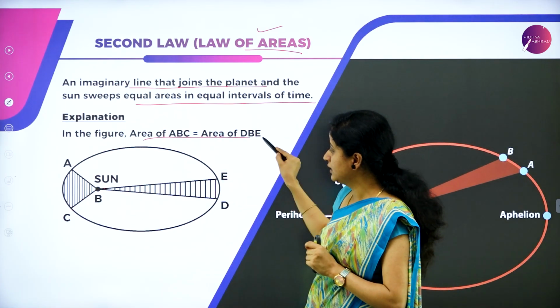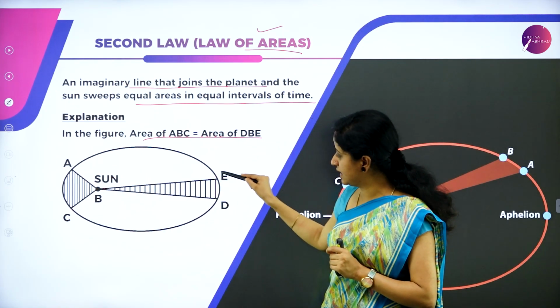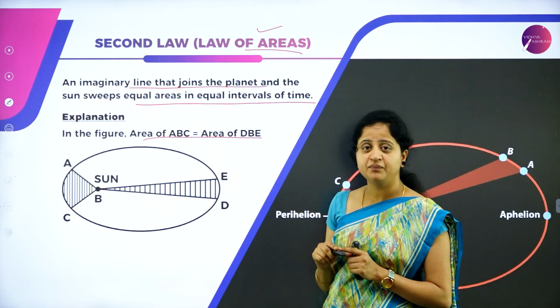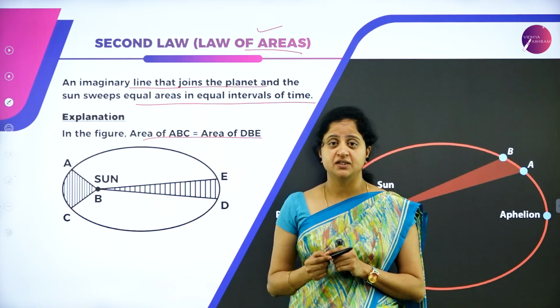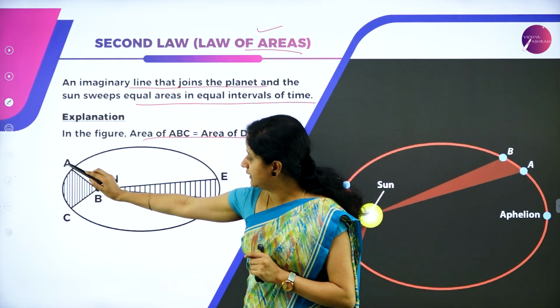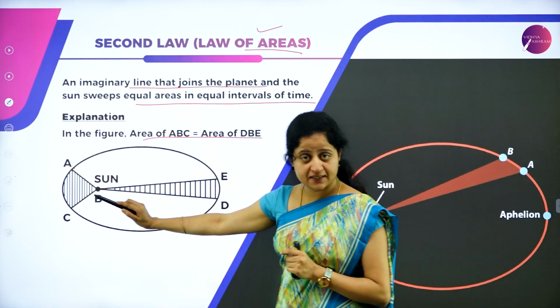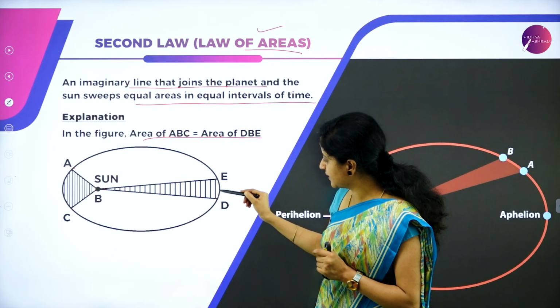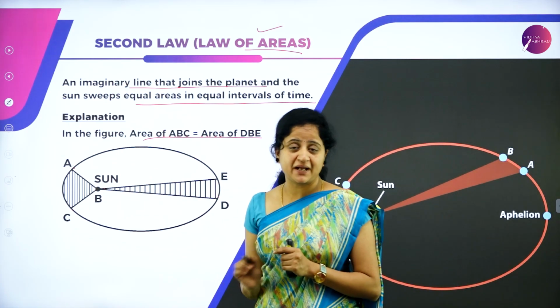We can conclude the areas may look different here for these two regions, but they are the same according to the second law of planetary motion. So what can we observe? The time taken by the planet to move from A to C is equal to the time taken by the planet to move from D to E. But the velocity of the planet varies here.